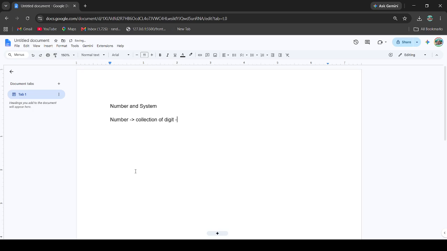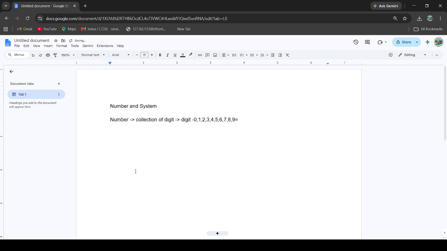So first we have to know the digit, right? What is digit? In the decimal number system, the digits are 0, 1, 2, 3, 4, 5, 6, 7, 8, and 9.